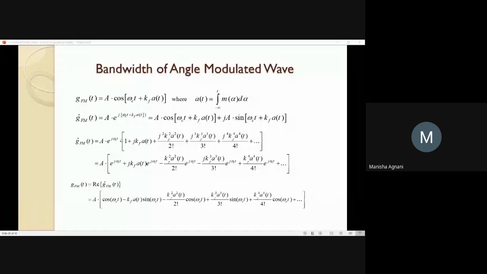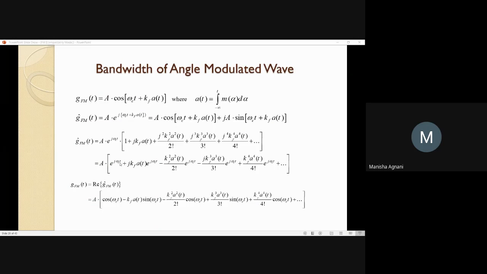So what we did just now, we took e raised to j theta. Theta we took it as omega ct plus kf a of t. We split this term as e raised to j omega ct and e raised to j kf a of t. That second term, we wrote the expression as 1 plus j kf a of t plus j square kf square a square of t upon 2 factorial plus j cube kf cube a cube of t upon 3 factorial and so on. Then we took e raised to j omega ct inside the bracket.